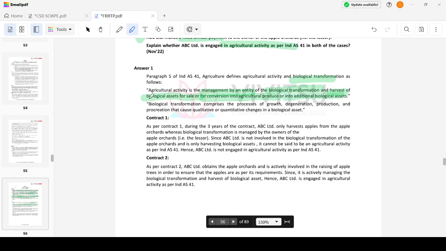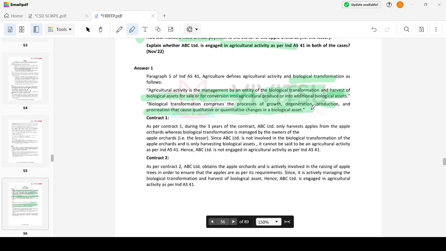So it is a controlled biological transformation that will be forming part of agricultural activity. Biological transformation comprises the process of growth, degeneration, production, and procreation that causes qualitative or quantitative changes in the biological assets. See, for agricultural activity in this Ind AS 41 question, these two definitions are highly important.